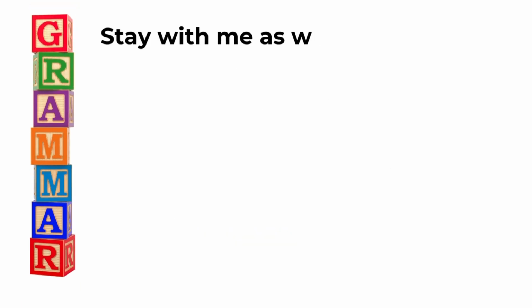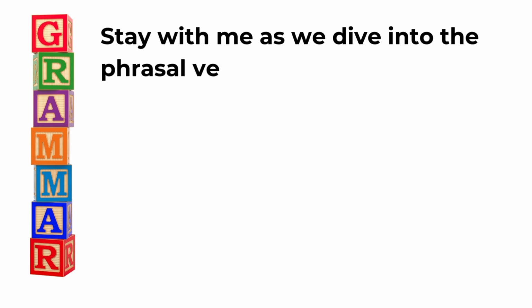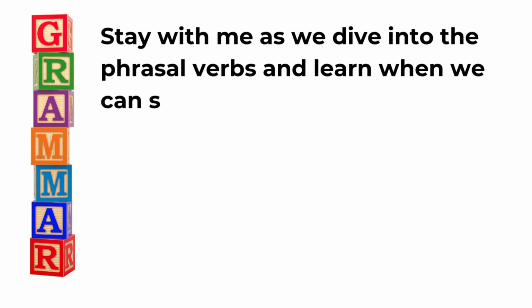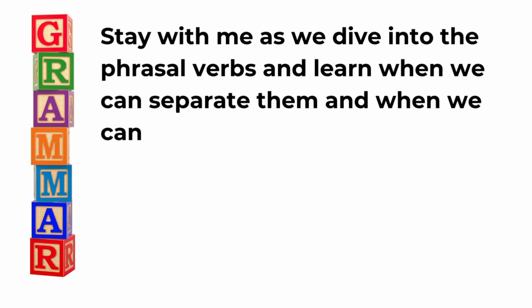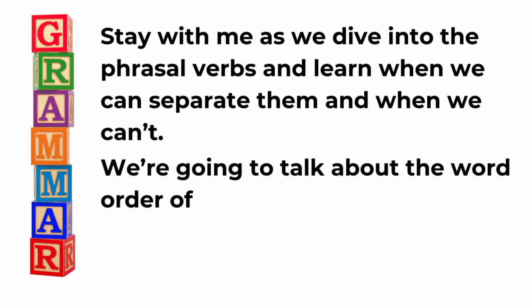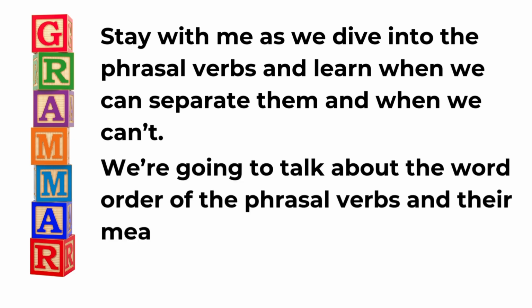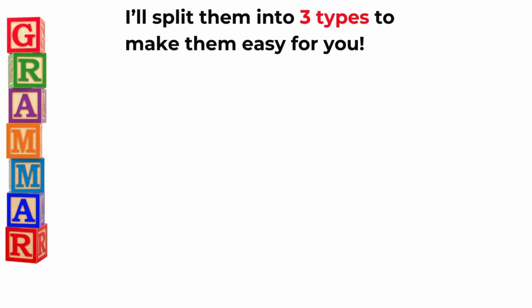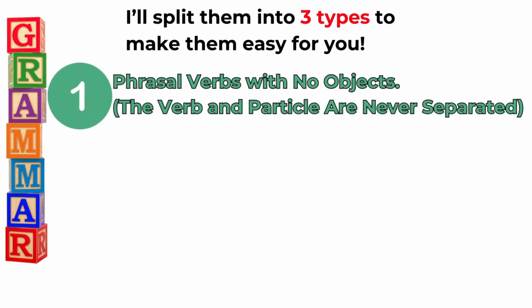Stay with me as we dive into the phrasal verbs and learn when we can separate them and when we can't. We are going to talk about the word order of the phrasal verbs and their meanings. I'll split them into 3 types to make them easy for you. Type 1. Phrasal verbs with no objects.